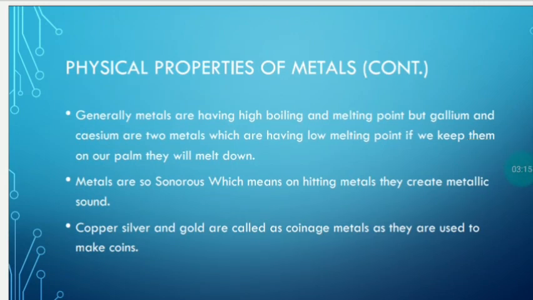Generally all metals have high boiling and melting points, but again there are 2 exceptional cases. One is gallium and the second is cesium. Gallium and cesium are 2 metals which have a low melting point. Their melting point is so low that if you keep them on your palm, the metals will melt down. Their melting point is below the human body temperature.